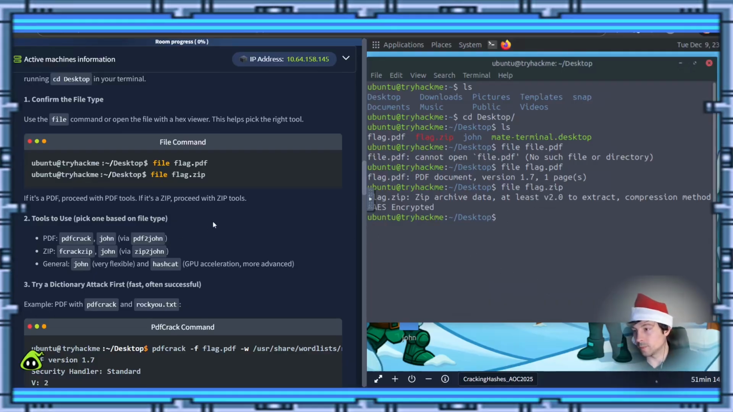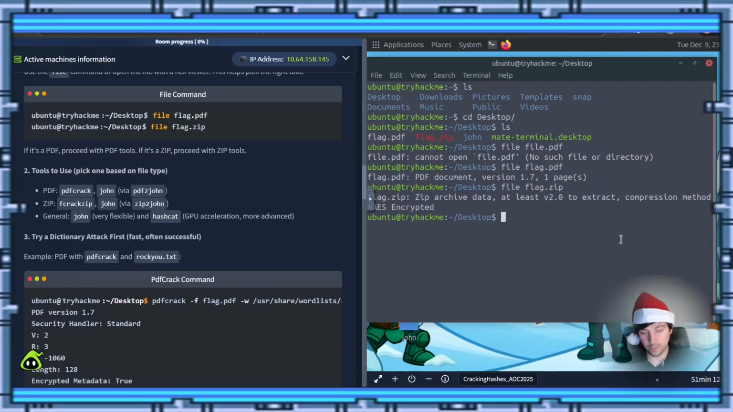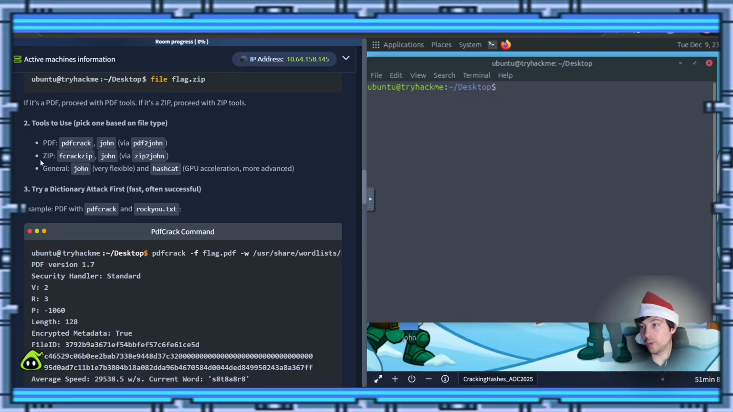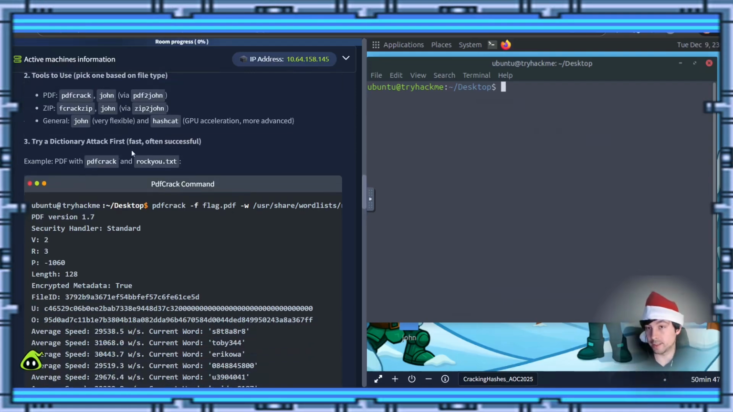Okay, so what does it want us to do? For now, we'll hit clear, just clear the screen so we can go back to the top. So we could use things such as pdfcrack, John, or pdf2john, or for the zip, we can use fcrackzip, John, or zip2john. Generally, John, very flexible, and hashcat are the things that actually crack passwords. So the first one we're going to do here is a dictionary attack.